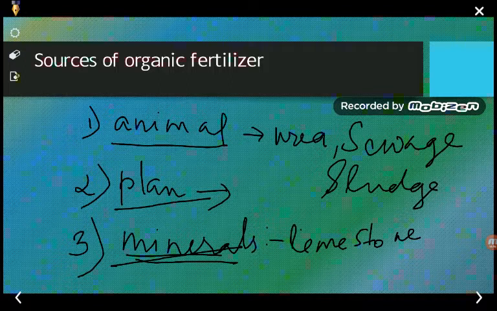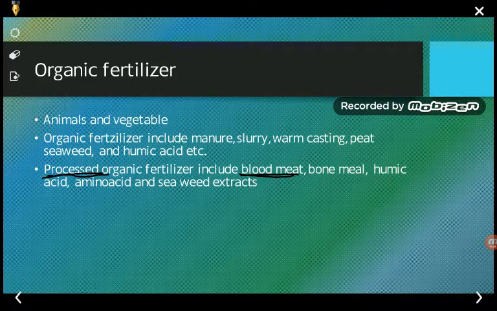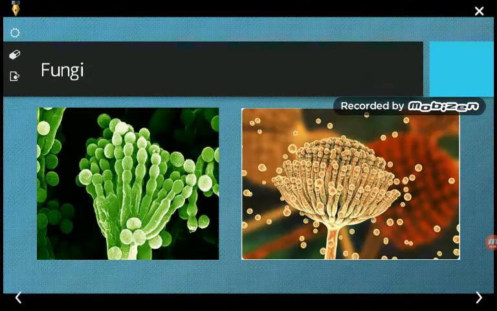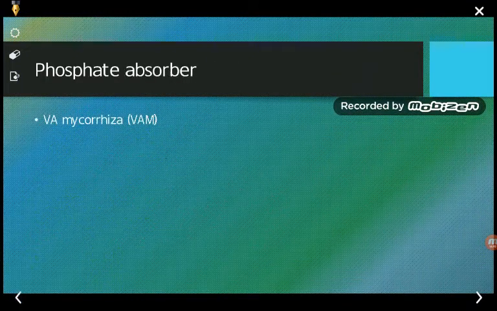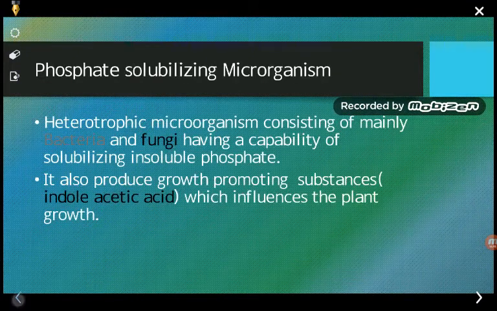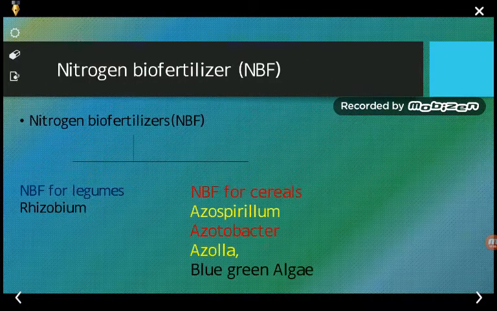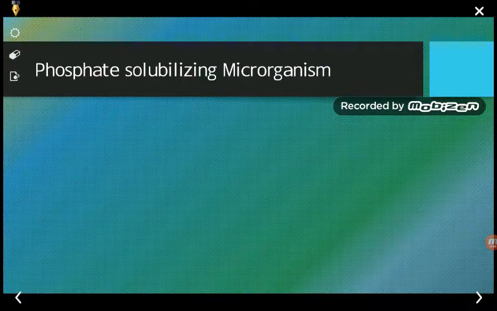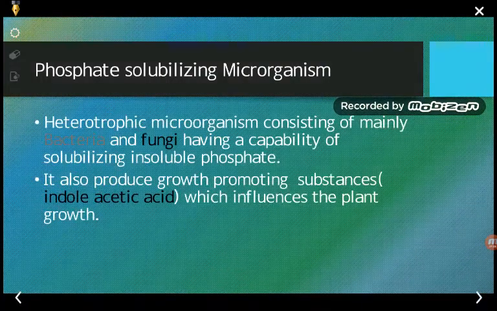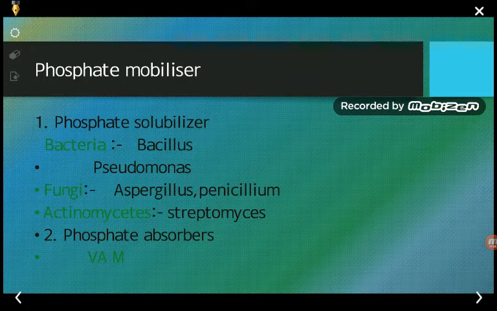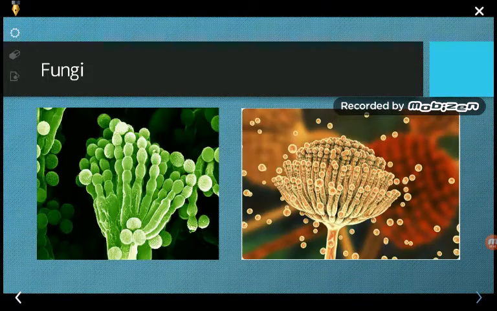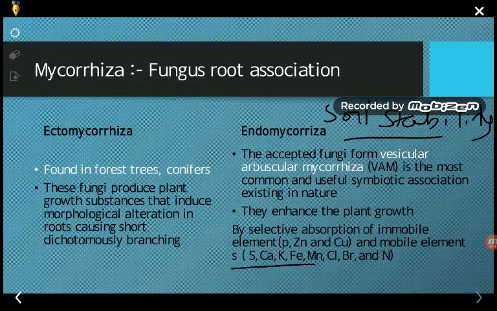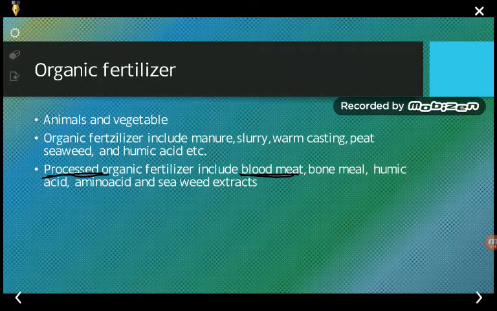So in this way we have covered all the topics inside the biofertilizers, not only the nitrogen fixing bacteria or nitrogen fixing biofertilizer, but also the phosphate mobilizers, also the mycorrhiza and the organic fertilizers.